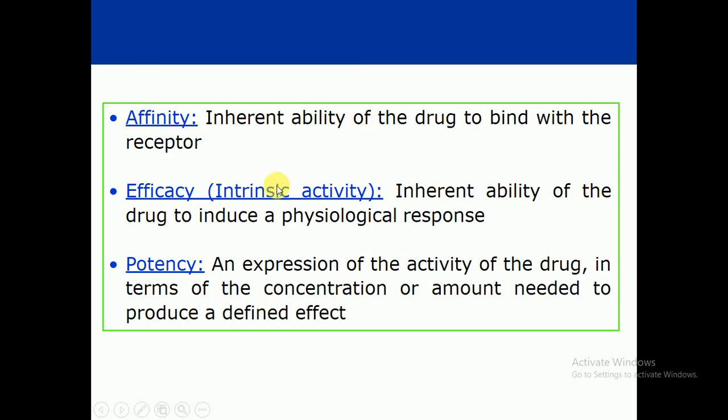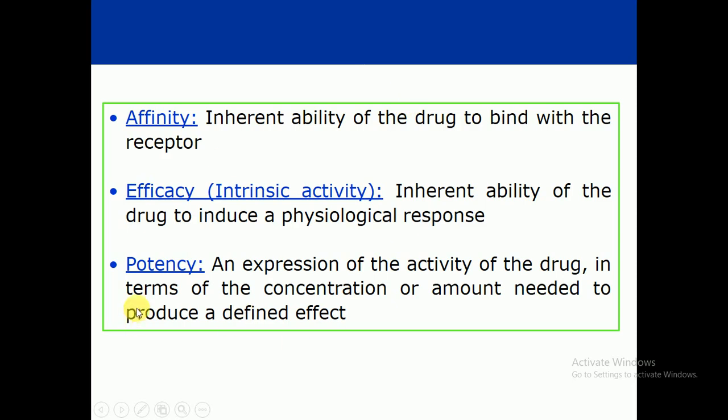The second one is efficacy, or you can say intrinsic activity. Now what is efficacy or intrinsic activity of a drug? This is the natural tendency or capability of a drug to produce a physiological response. It means that this drug possesses efficacy. This drug is efficient to perform some activity. This drug has the power, the potential, the capability to produce a physiological response. It means the drug is powerful. It has the tendency to show some physiological response.